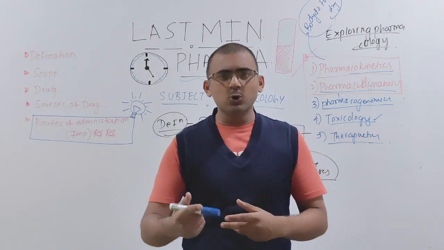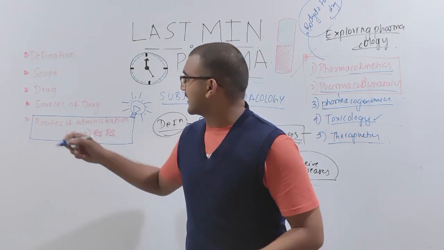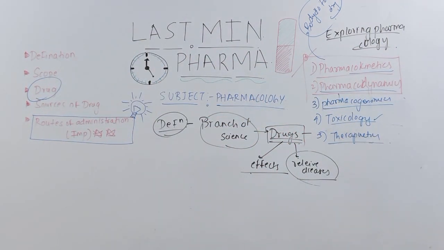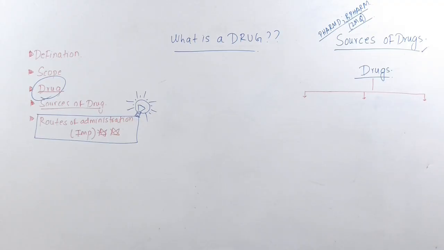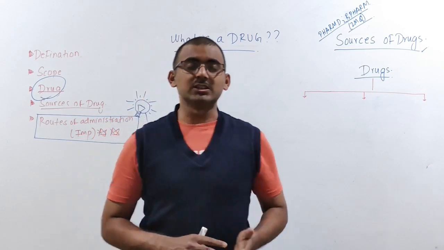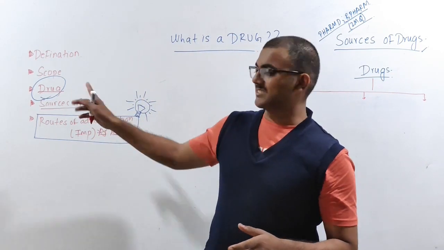In this video, next we'll be going to the next topic, what is a drug. So now we have already finished definition and scope. Let's go to a very important term, what is a drug?